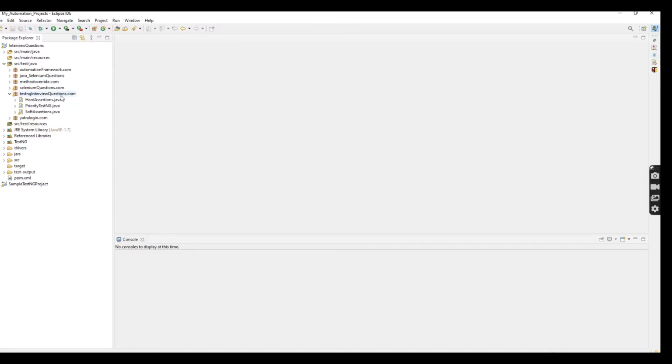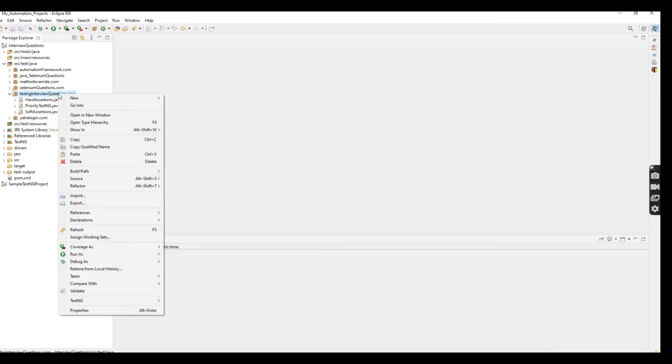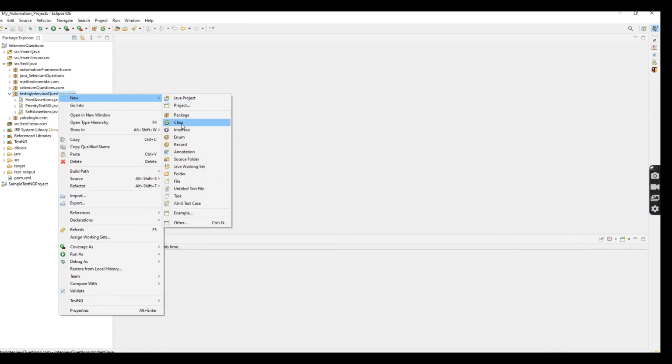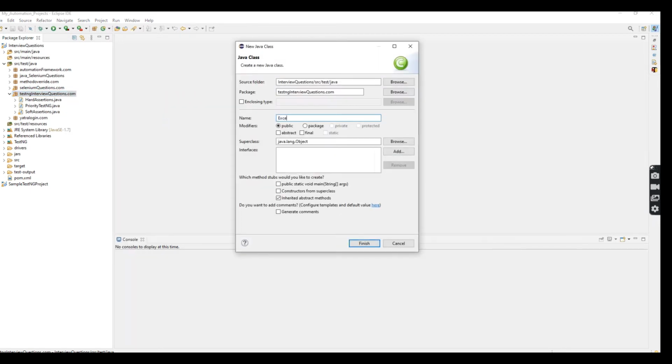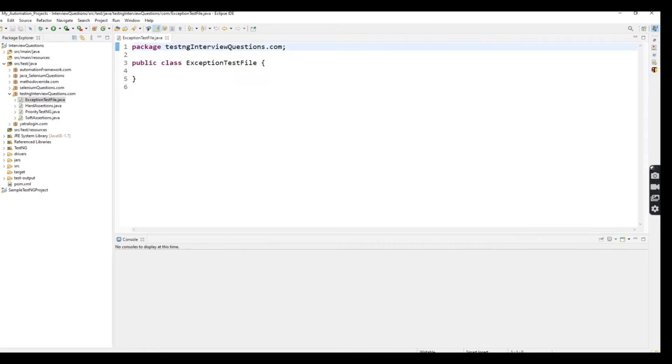Now I'm going to create one class file under the TestNG interview questions package. The class name is ExceptionTestFile. So here I'm going to create two different methods. The first method is public void equalString. This is one method.